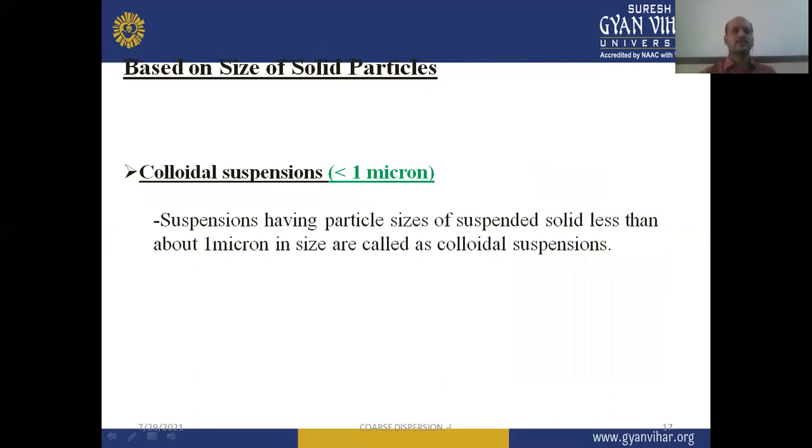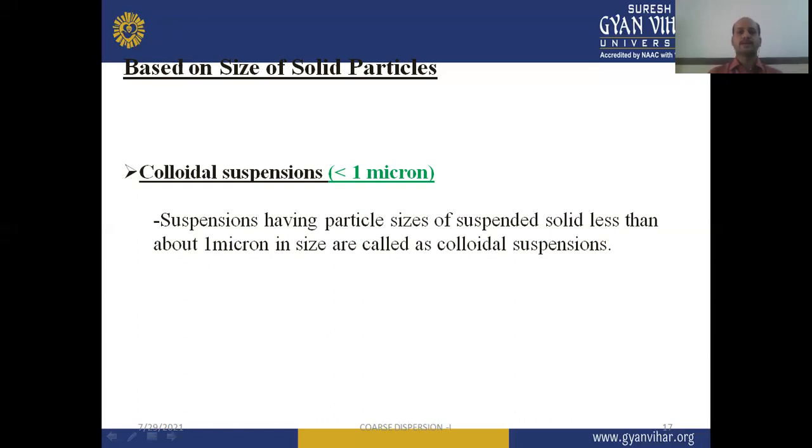Now, when we go through the classification based on the size of solid particles, the colloidal suspension is one of the classes where the particle size is less than 1 micron. Suspensions having a particle size of suspended solids less than about 1 micron are called colloidal suspension. At the start of this chapter, we discussed the different classes of dispersion. One is known as colloidal dispersion, the next one is the molecular dispersion, and the next one is the coarse dispersion. All these classes are based on the particle size present in the dispersed phase.